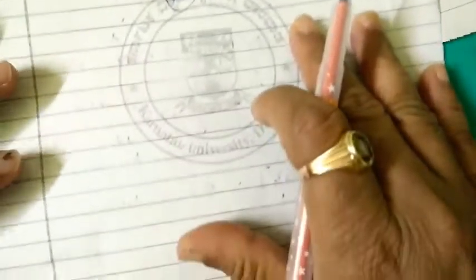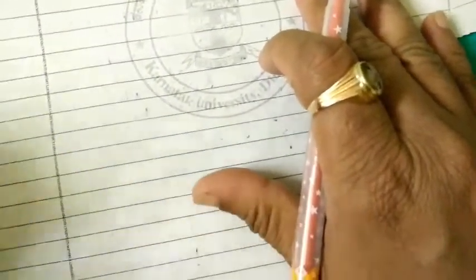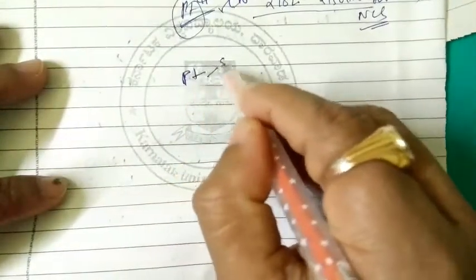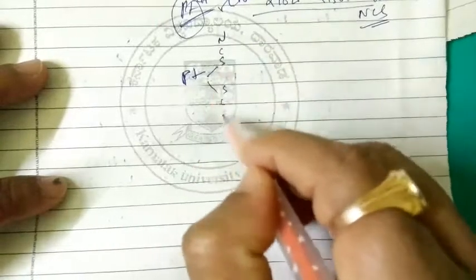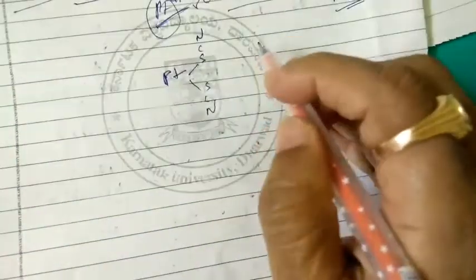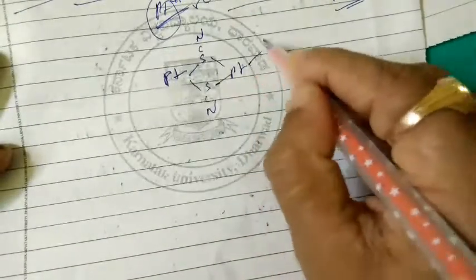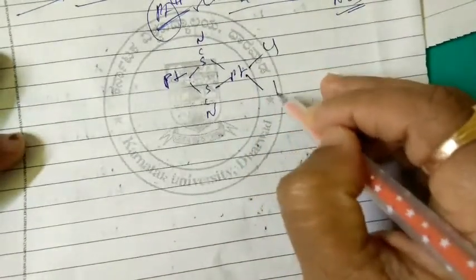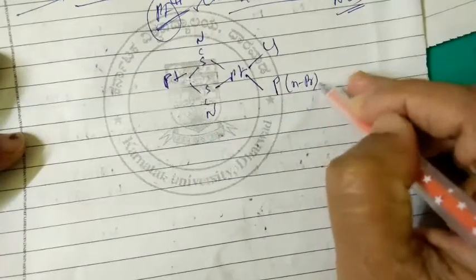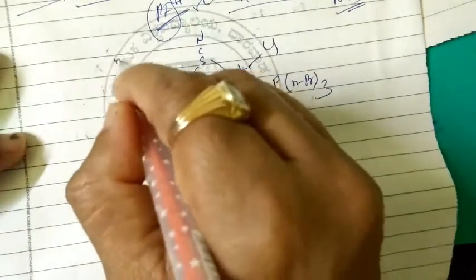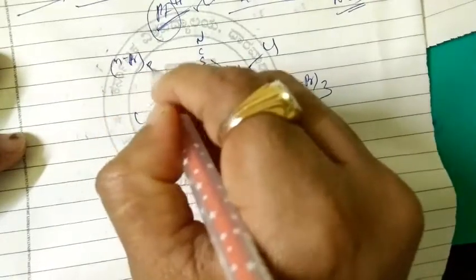Because of the structure for this, we can give it this way: platinum with SCN, binding through sulfur here, then again platinum with sulfur here, then chlorine, and this is one pyridine, N isopropyl thrice.